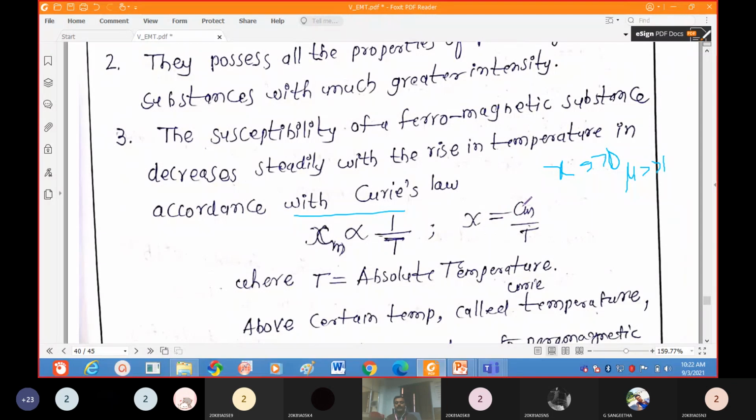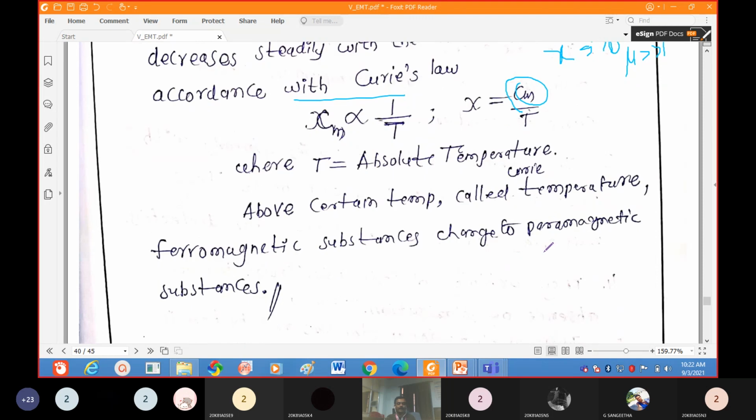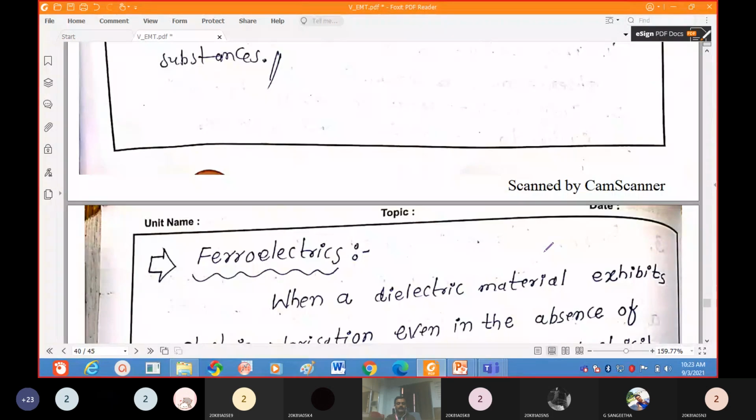Here Cm is the Curie constant, and T is the absolute temperature. At a particular temperature, the ferromagnetic material becomes a paramagnetic material. That temperature we call the Curie temperature. So this is about the